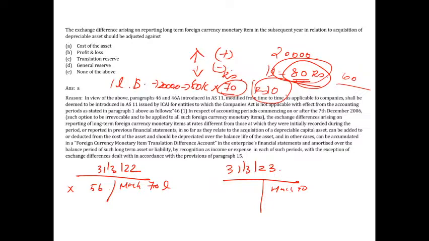All right. So remember, if your long-term foreign currency monetary item is related to the purchase of a depreciable asset, and in the subsequent years, if you're reporting it, and if there are any exchange differences, that will be adjusted against the cost of the asset. You are getting it? Remember, this is under AS 11.